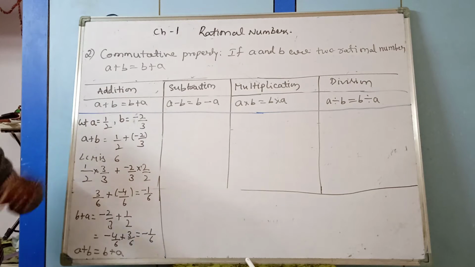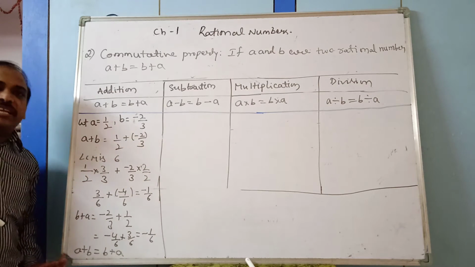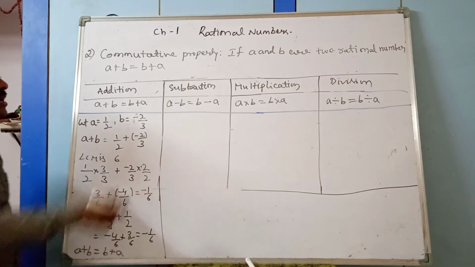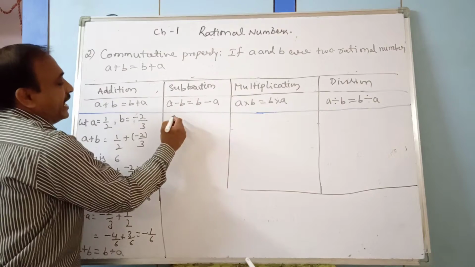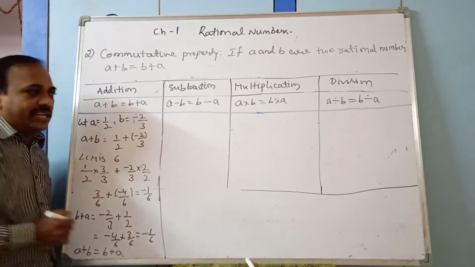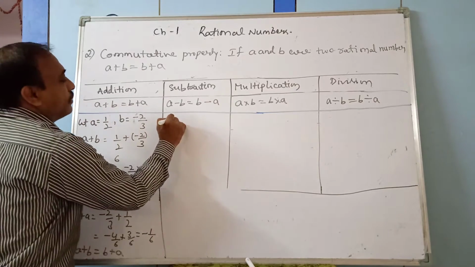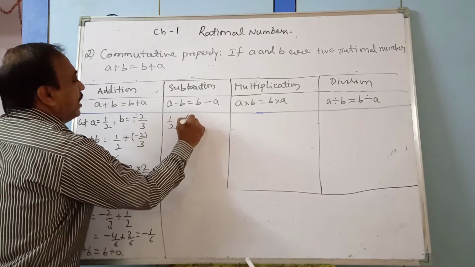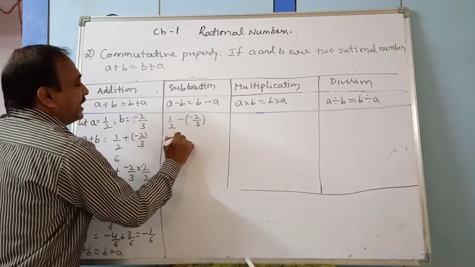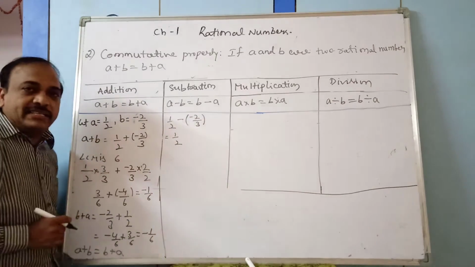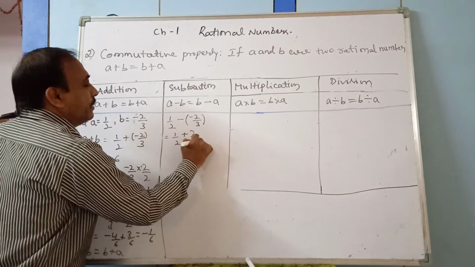So the commutative property under addition is satisfied. Now take subtraction: is a minus b equal to b minus a? Here a is 1 by 2, so 1 by 2 minus of minus 2 by 3. Minus into minus is plus, so it becomes plus 2 by 3.